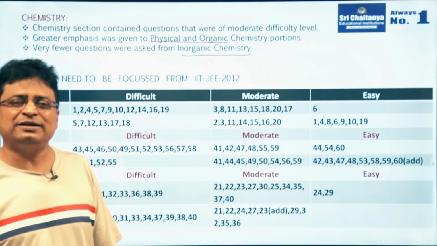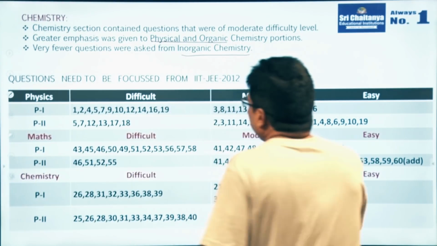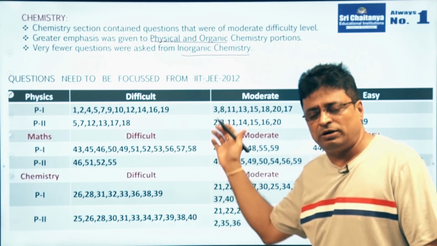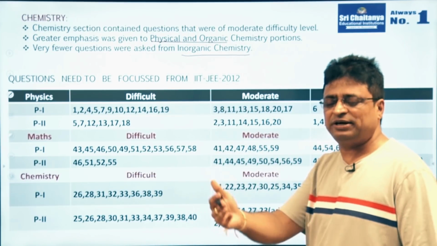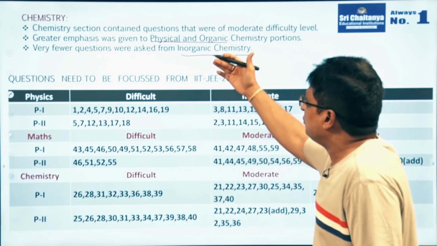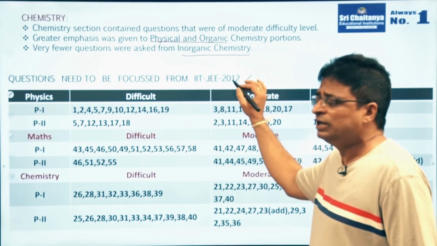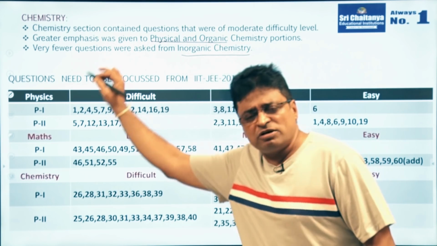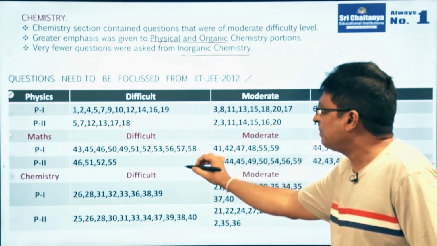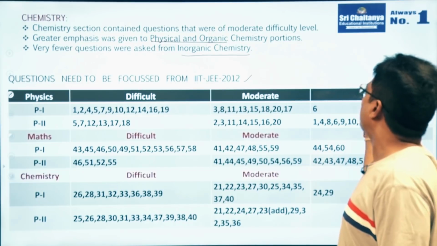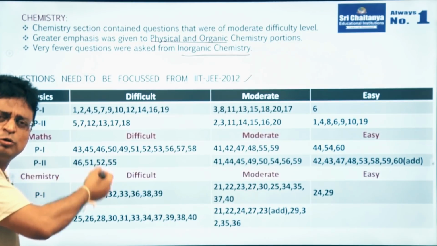Who was the paper setter? IIT Delhi, in IIT JEE 2012. And my friends, you go through and download the question papers from the IIT website. You just enter the JEE Advanced website and download the IIT JEE question paper of 2012. In 2012, across the country at that time, students faced questions from physics, mathematics and chemistry of difficult, moderate and easy levels. So my suggestion is, you go through these questions.